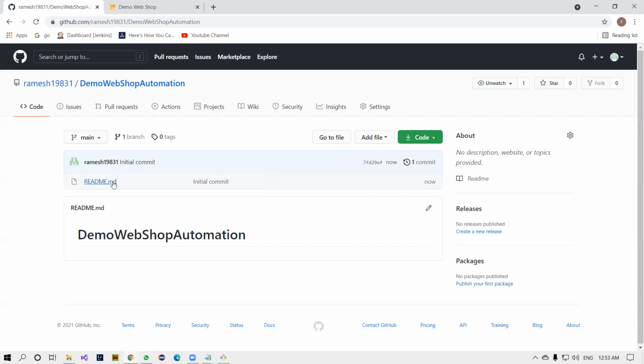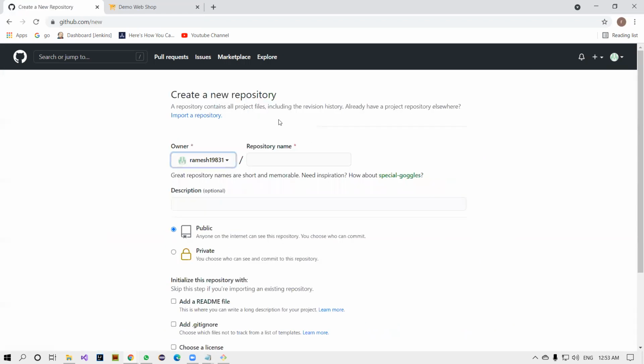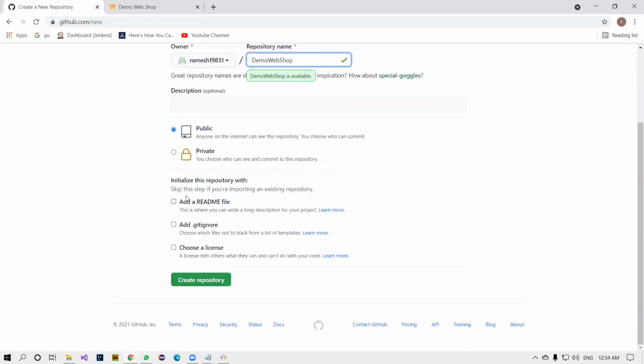Let me do one thing. It's better to create it without this one. Let me go and create once again, because you will see some interesting information over there. I can give the name demo web shop. Okay, demo web shop. Without selecting all these things, just click on the create repository button.